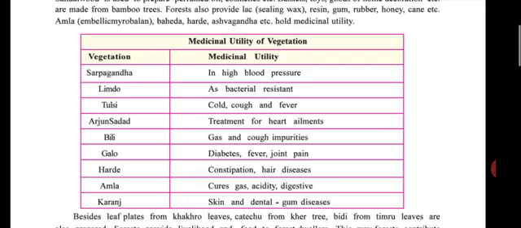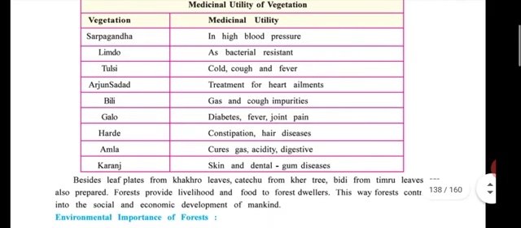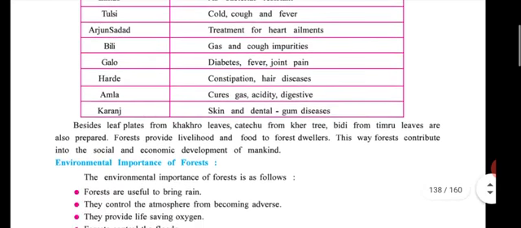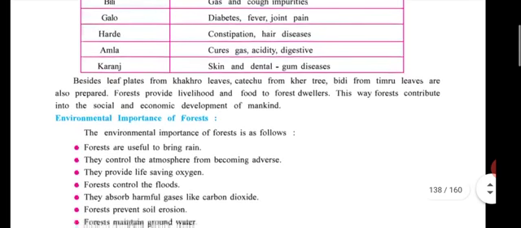Now medicinal utility of vegetation: sarpagandha in high blood pressure, limbedo as bacterial resistance, tulsi for cold, cough and fever, then Arjun for heart ailments, billy for gas and cough impurities, then Gallo for diabetes, fever and joint pain, Orde for constipation and hair disease, Ambla for gas, acidity and digestion, then Karanj for skin and dental and gum disease.